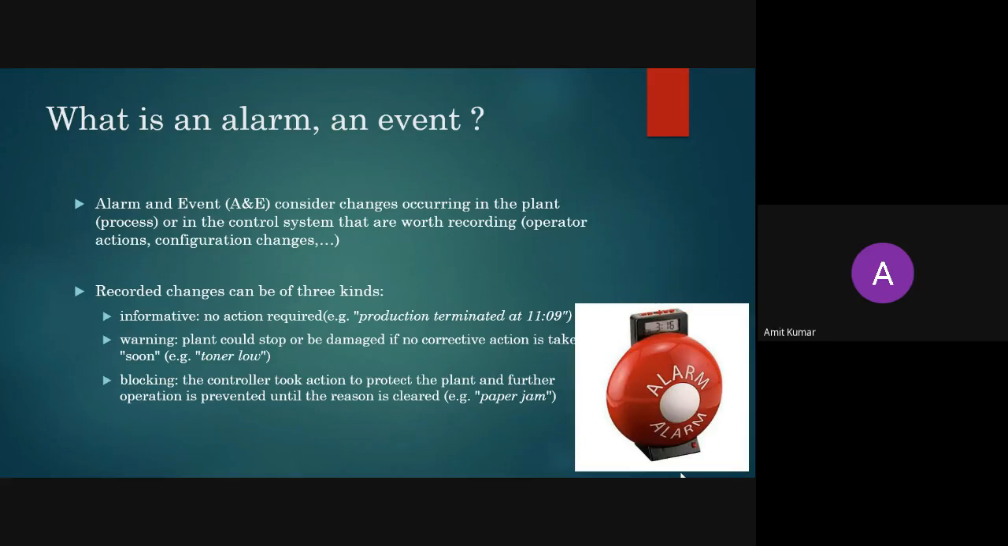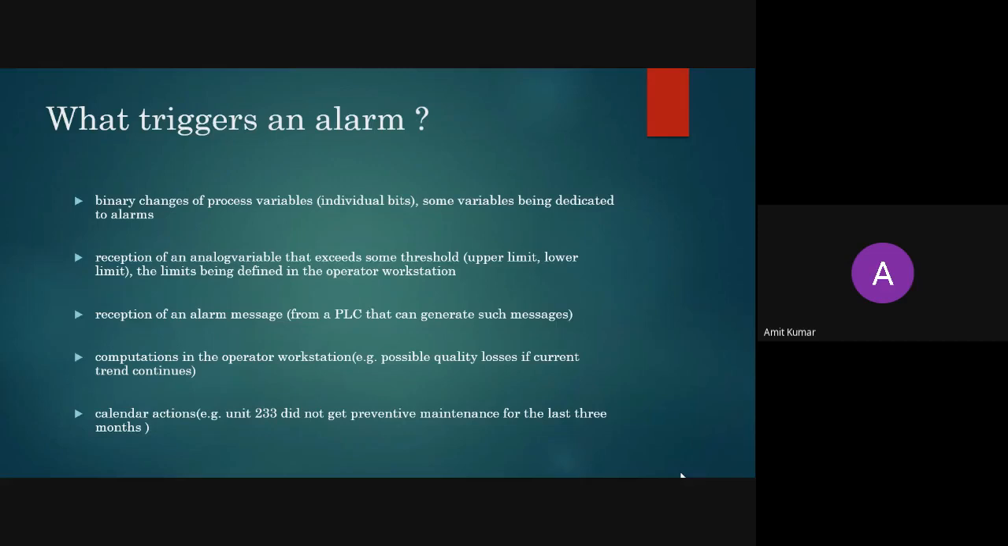So these three are the record changes. Then what are the various things which will trigger your alarm? How is your alarm going to be triggered by the various processes? The first is the binary changes of your process variable, individual bits. Some digital processes will be going there, and that digital process will trigger your alarm, like an on-off switch, or some condition, like if this condition is true, then the alarm should be there. This kind of thing is known as binary changes, where your statement is only true or false. Apart from that, you will not have any other condition.